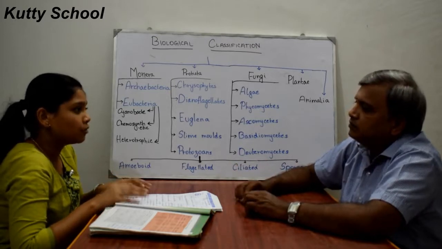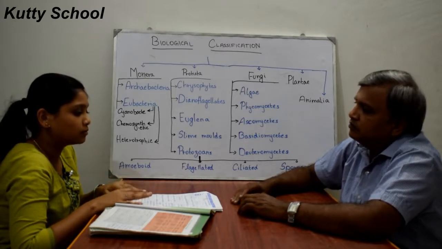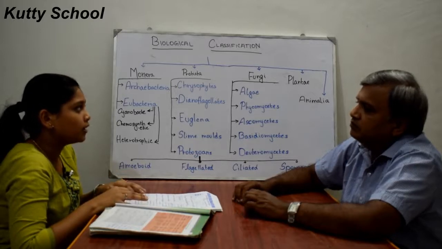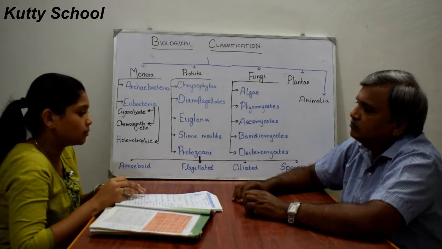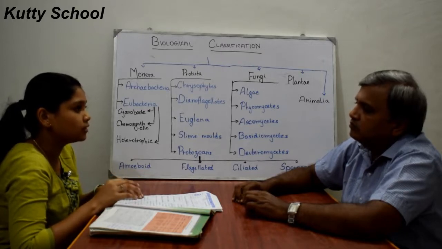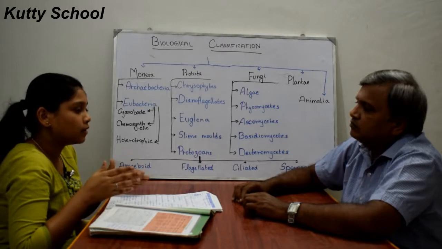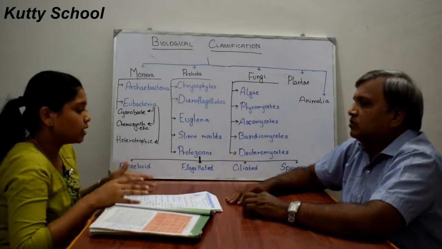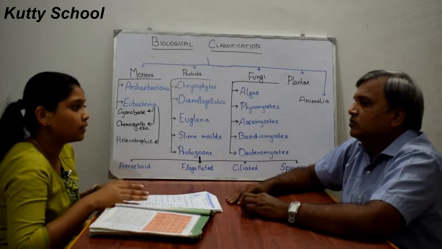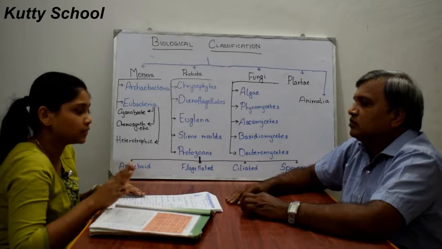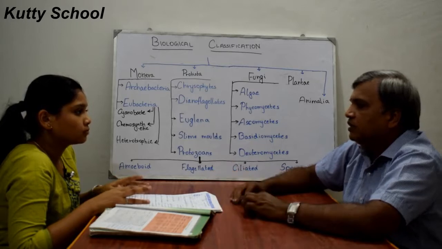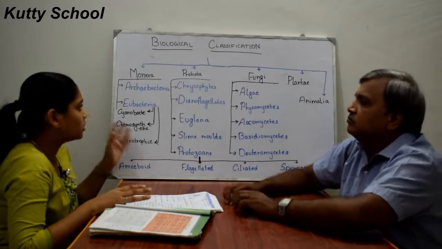But Linnaeus did not use these criteria. So how did Linnaeus make the 2 kingdom classification? He classified only based on cell wall. If the organism has a cell wall, it is classified as Plantae, and if the organism does not have a cell wall, it is classified as Animalia. Linnaeus classified only based on cell wall, whereas Whittaker has a very detailed classification. Fine, so these are the 5 kingdoms.